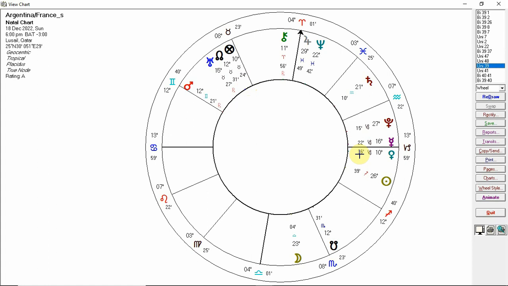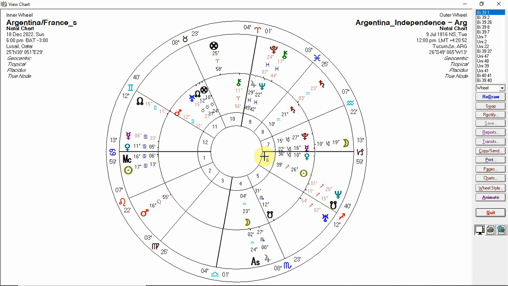So how do the teams line up to this chart? So we look at the chart for Argentina.